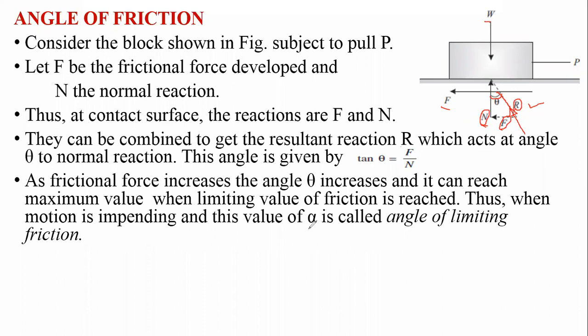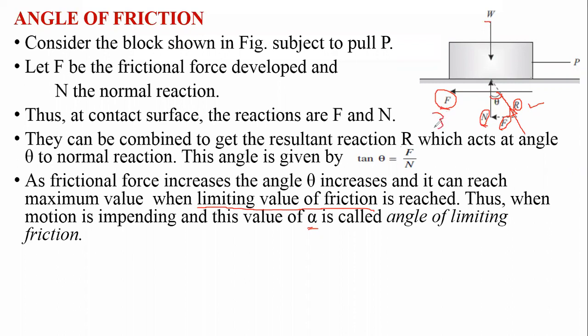Alpha is observed when your friction force is maximum, when it is reaching the limiting value of friction. As we have previously seen in the various cases, 10, 20 and 30 are our limiting values.